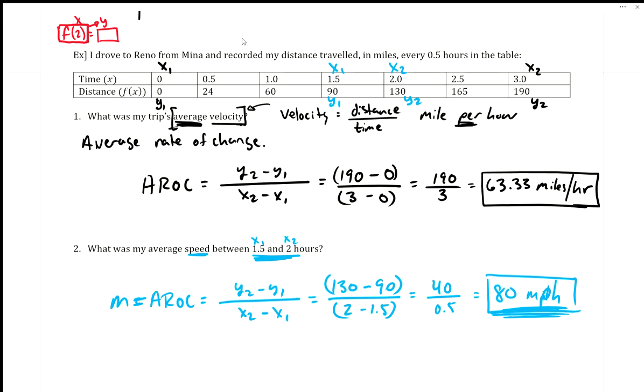If you wanted to do velocity instead of average velocity, instead of average rate of change, then we could just do like v. Okay, so you could do different letters just to point that out.